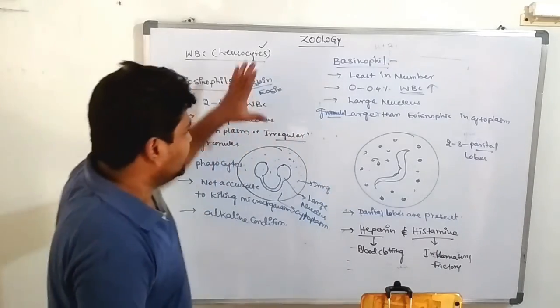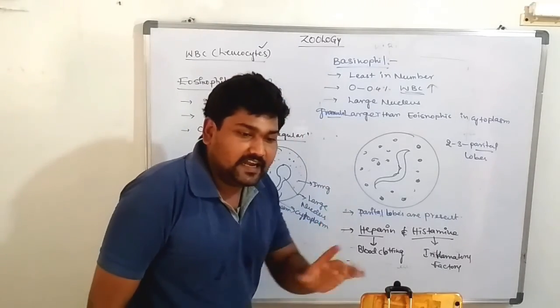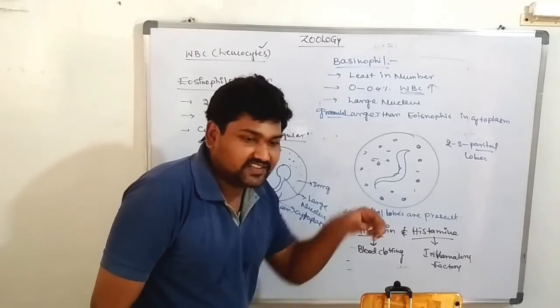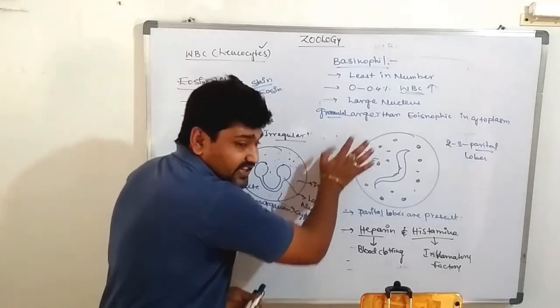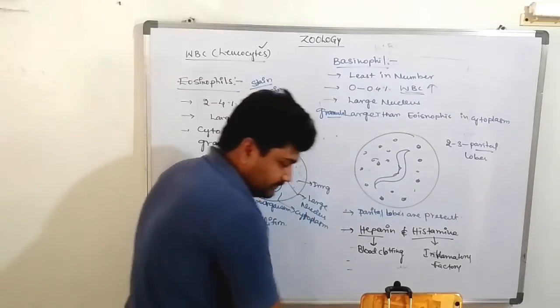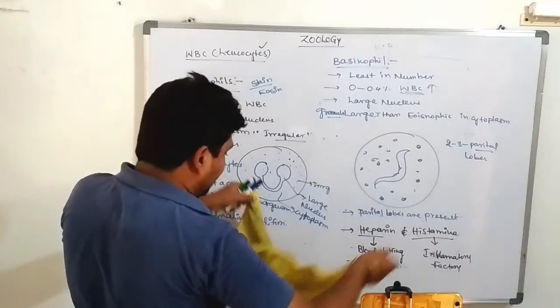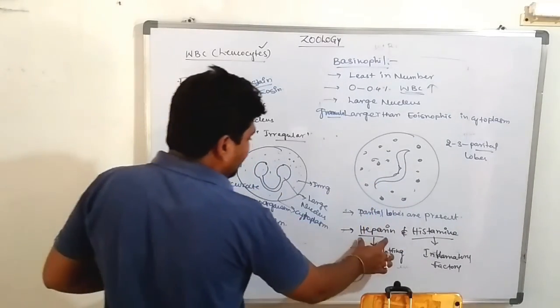Are you clear? So this is the WBC granulocytes. Next one, agranulocytes. Yes, there is no stain. Next one, the agranulocytes. Very, very important: heparin and histamine.